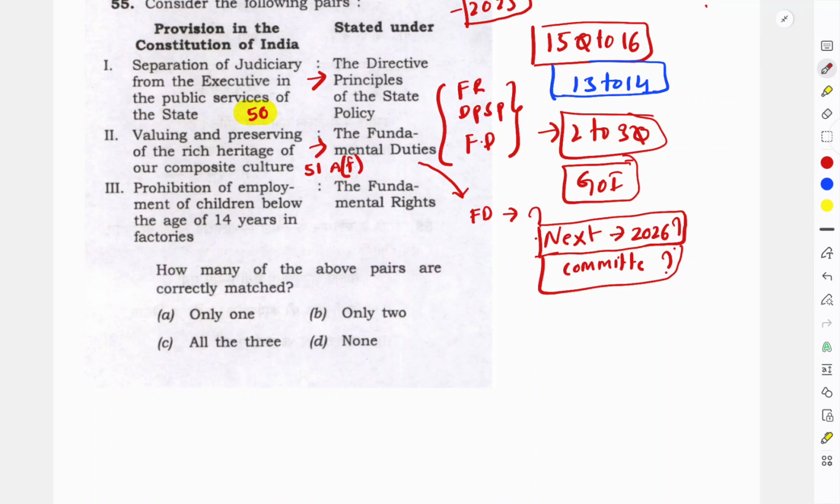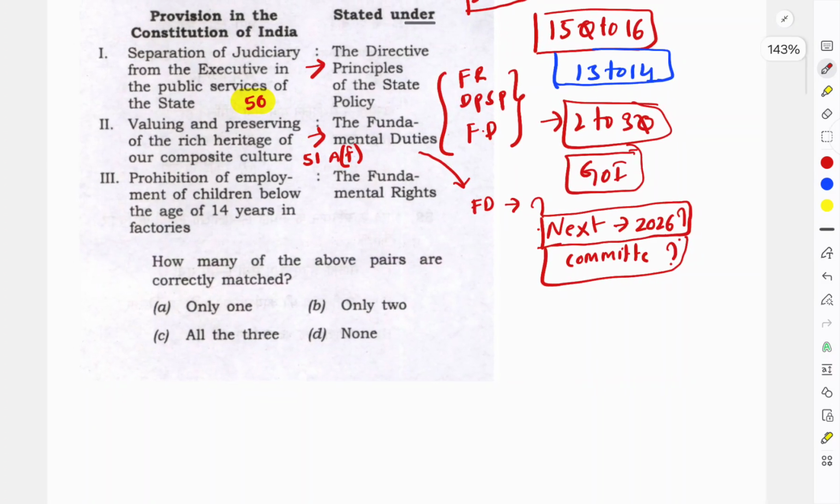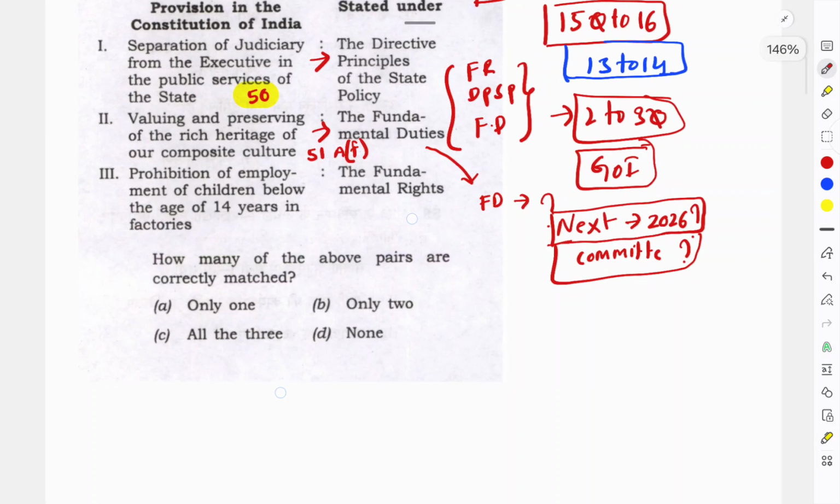Whatever the duties are there, you have to remember them, because they change the provision and they will ask which of the following is incorrect type questions. So next time they will ask that type of question, so we have to be prepared for it. Anything you must remember: one of the sections is fundamental duties and directive principles. Again they asked one of these.